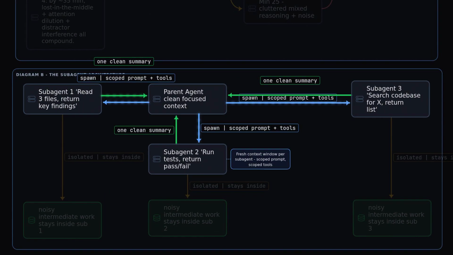Now watch what subagent isolation does. The parent stays at the top with a clean, focused context. When it needs noisy work, read 3 files, run the tests, search the codebase, it doesn't do that work itself. It spawns a subagent. Each subagent gets its own fresh context window, its own scoped prompt, its own tool access. It does the noisy work, reads, reasons, tries, fails, succeeds. All of that stays inside its own window. Then it returns one summary, clean, focused.